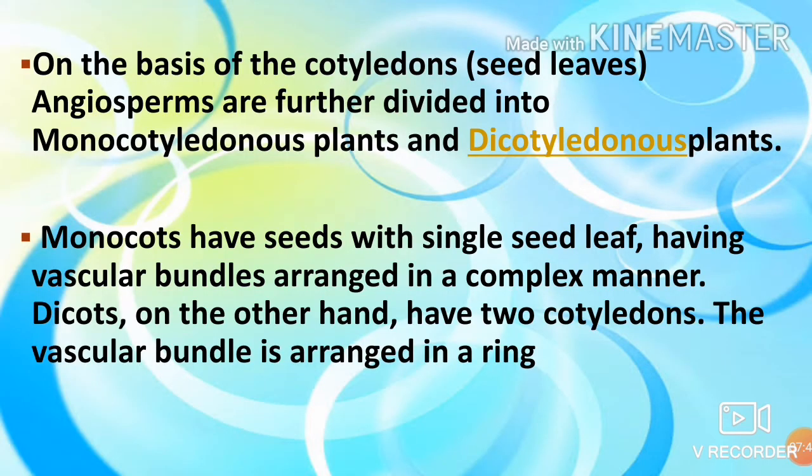On the basis of the cotyledon, that is the seed leaf, angiosperms are further divided into monocotyledon plants and dicotyledon plants. Monocots have seeds with a single seed leaf, with vascular bundles arranged in a complex manner. Dicots, on the other hand, have two cotyledons. As you can see, you can give the example of the peanut. When you break open the peanut, it has two parts. So that is a dicot. The vascular bundles are arranged in a ring.